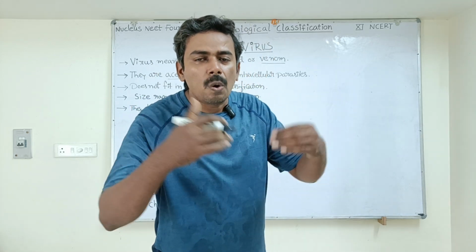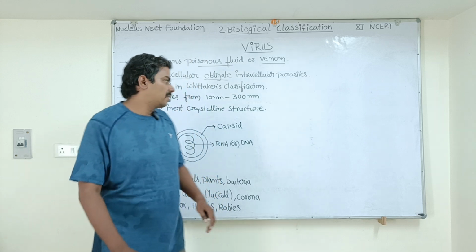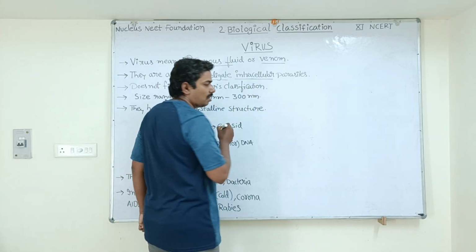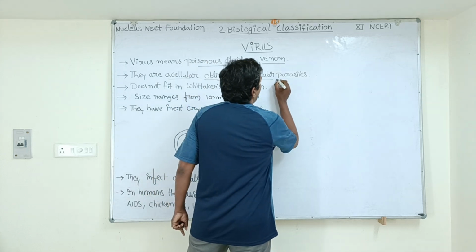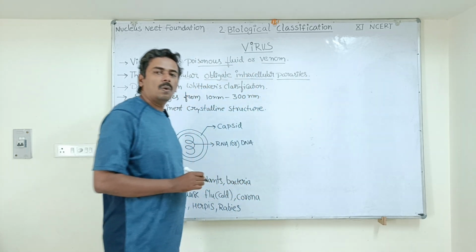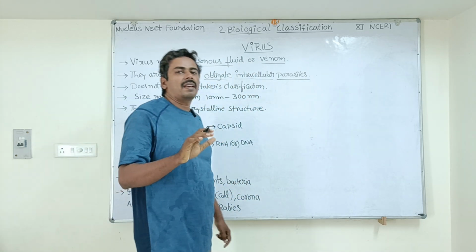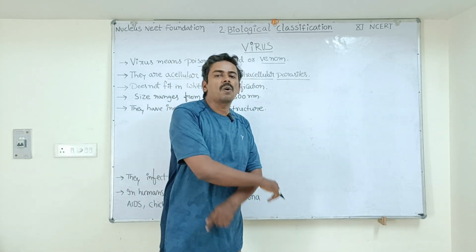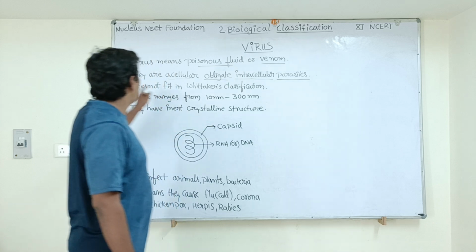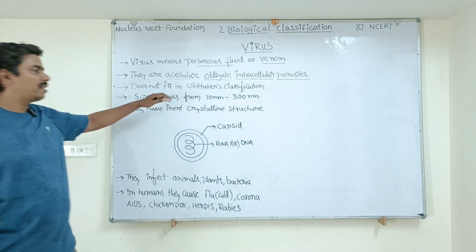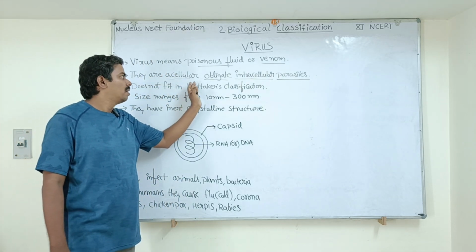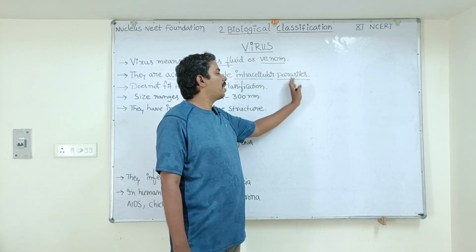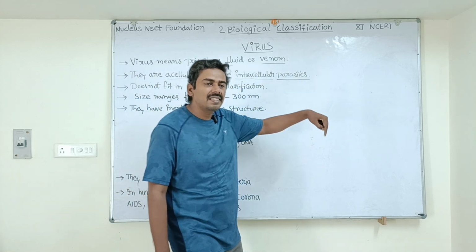Within the host cell, they act as parasites. Other than as a parasite, they cannot live outside the cell. They have to survive as a parasite inside the host cell. Once again, the definition: they are acellular, meaning they are not made up of cell structure, and they are obligate, compulsorily intracellular parasites. They live as parasites inside the cell.